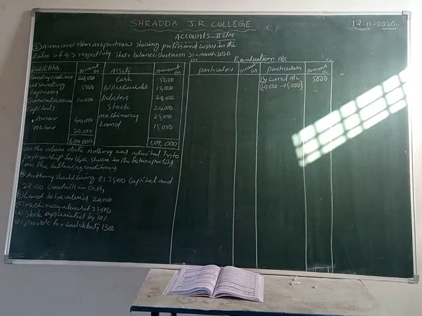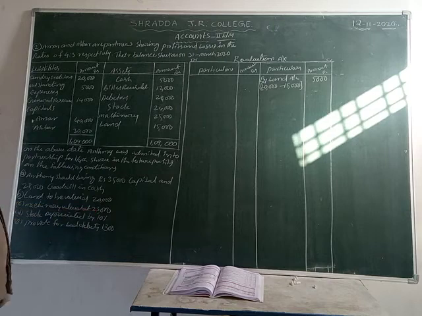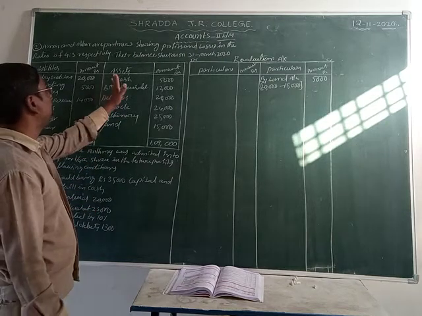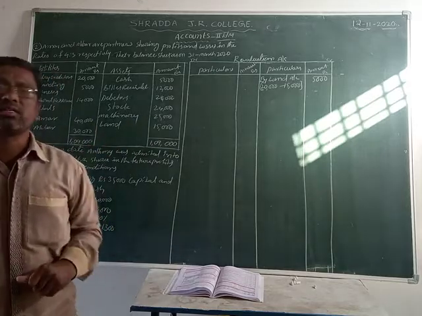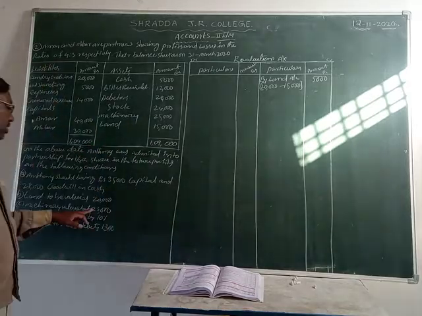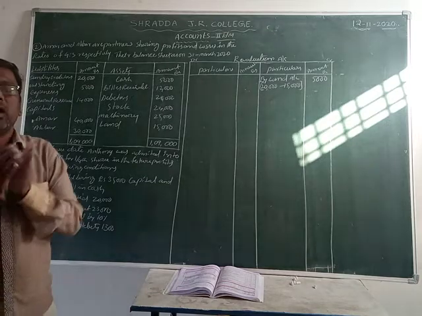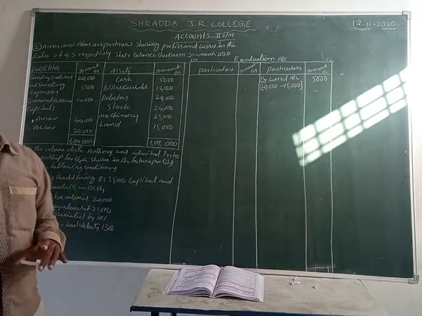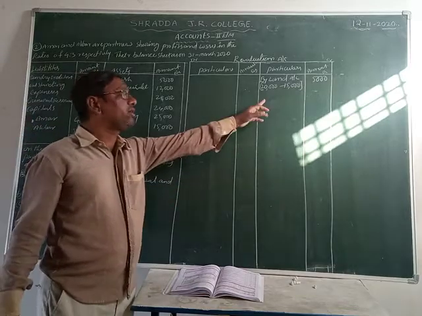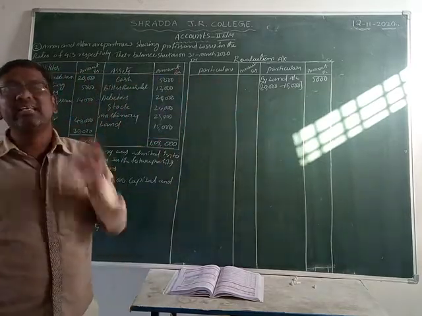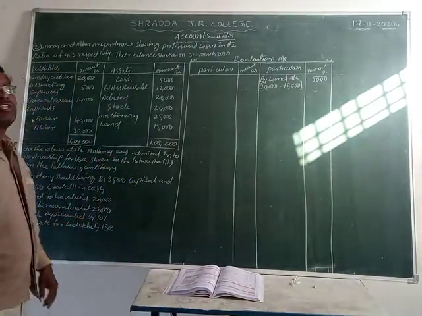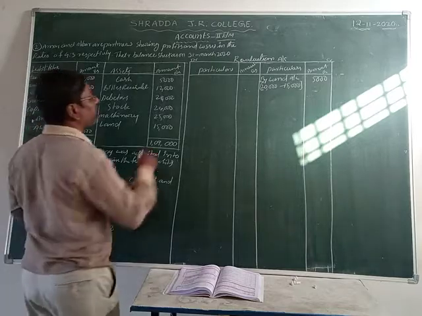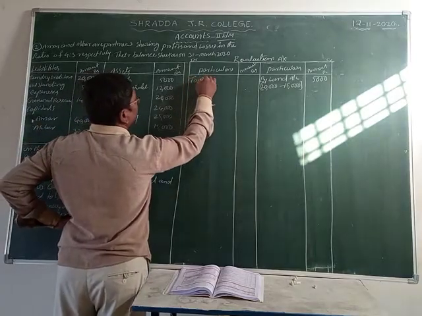Okay, now we are going to the next one. That is machinery valued at 23,000. In this balance sheet, what is the amount of machinery? Machinery value is 25,000 in the balance sheet. Now the adjustment has given 23,000. This machinery value is decreased, isn't it? So an increasing value we record on the credit side, and a decreasing value we record on the debit side. What value is decreasing here? Machinery value. That's why we record it on the debit side: to machinery account.